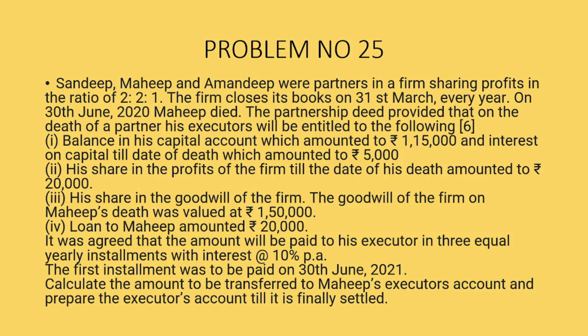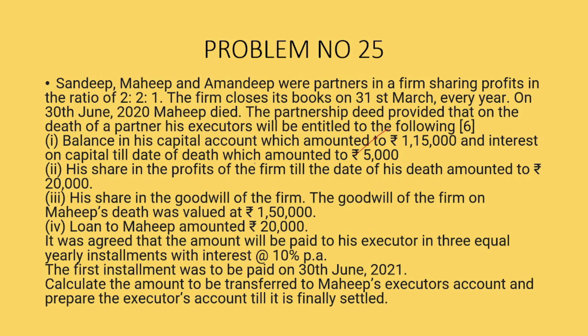The partnership deed provided that on the death of a partner, his executors will be entitled to the following: the balance on the capital account, which amounted to 1,15,000, and interest on capital till the date of death, which amounted to 5,000.